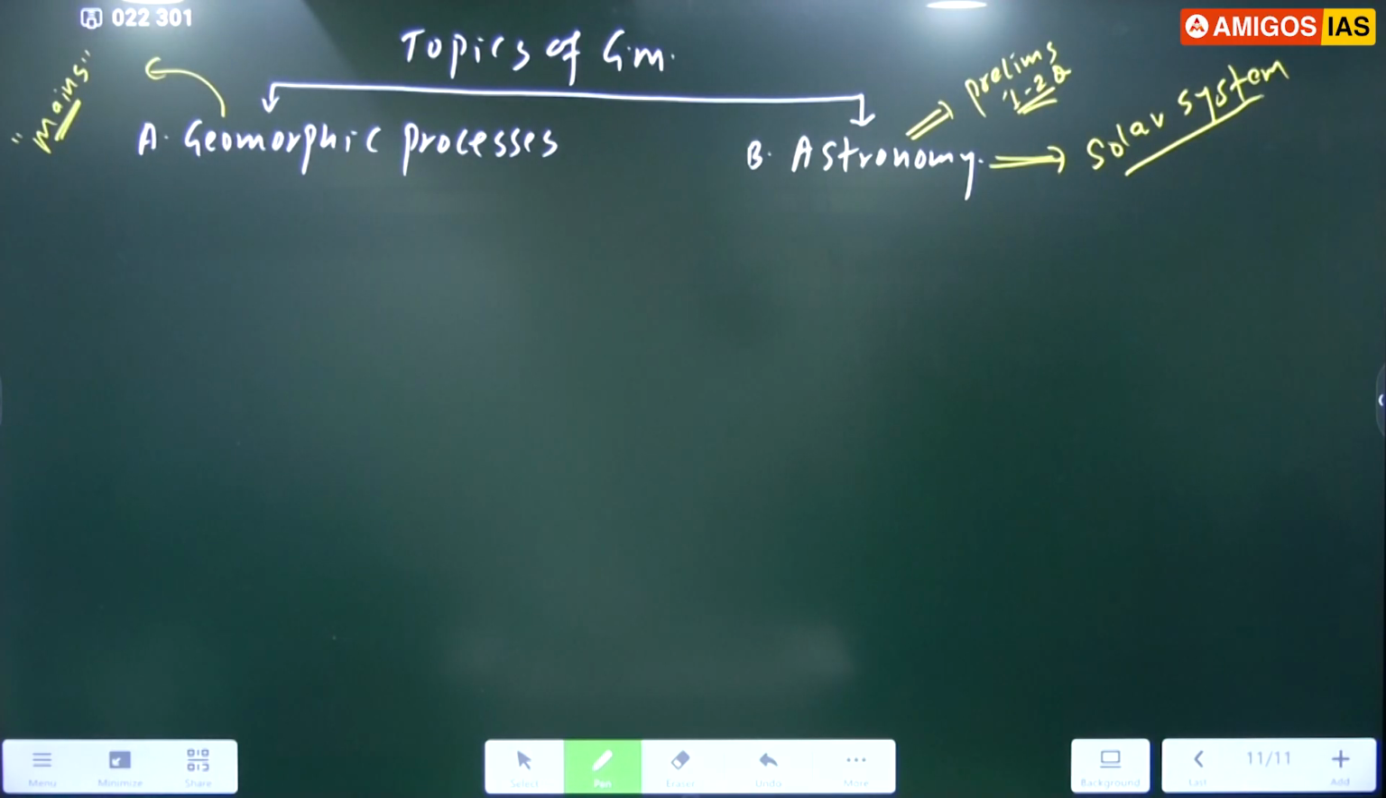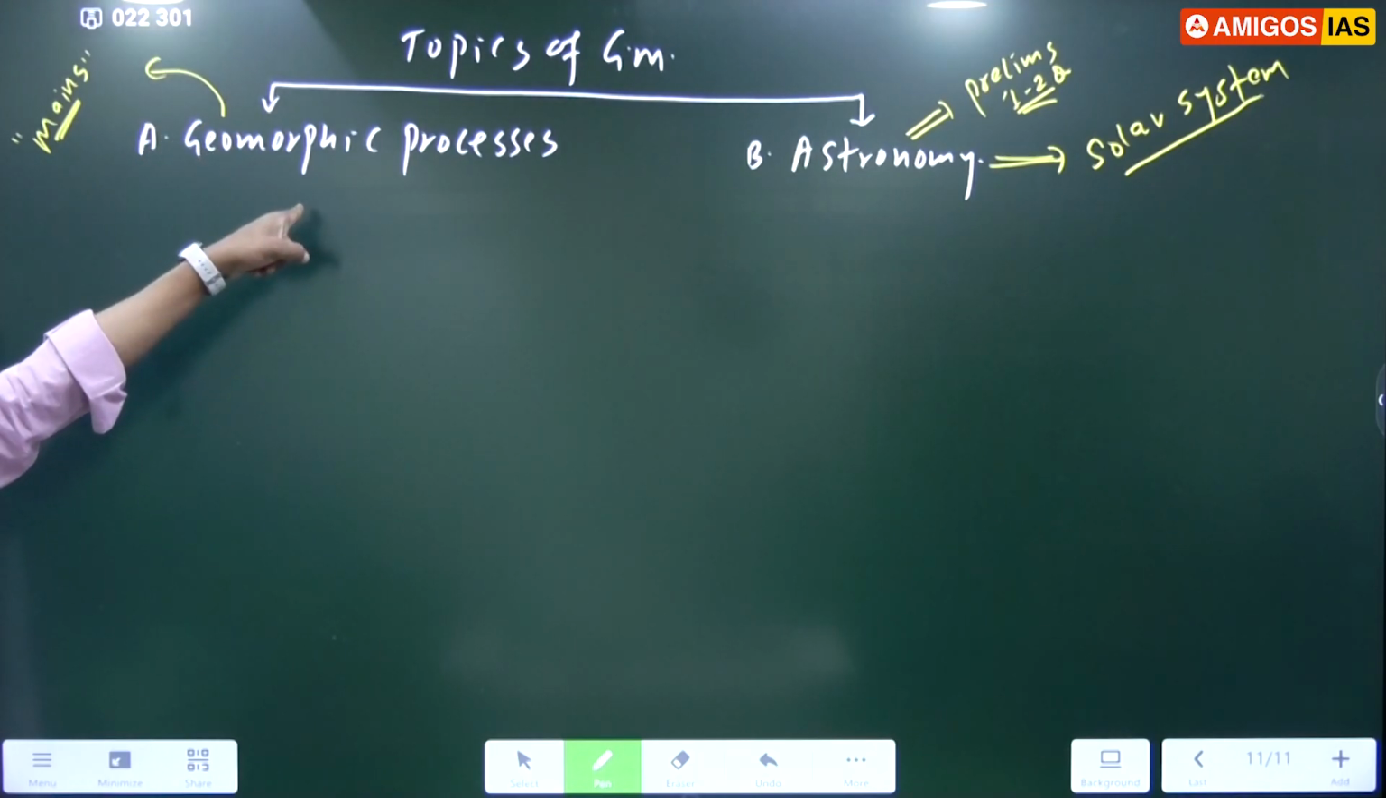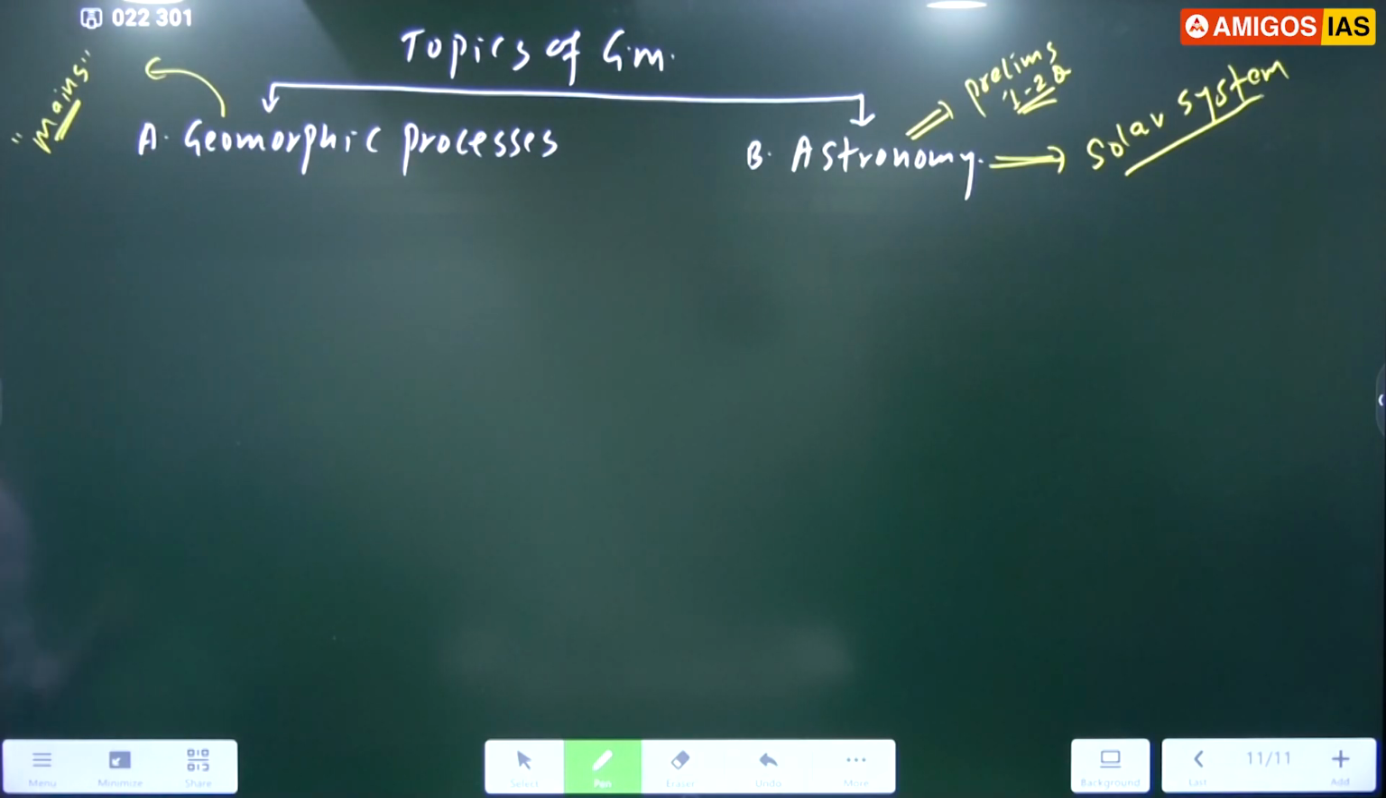Geomorphic processes. These are the only two topics, but to cover these two topics, it requires minimum 50 hours, around 40 to 50 hours, right? The geomorphic process itself requires 40 hours to complete, because half of the geography is there in the geomorphic process only, right? So now we'll discuss in detail about the geomorphic processes.